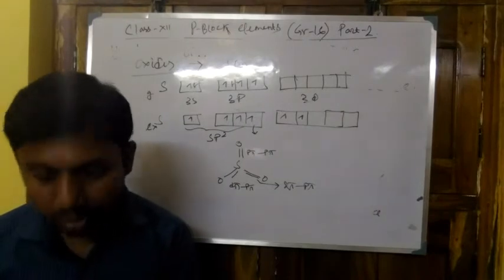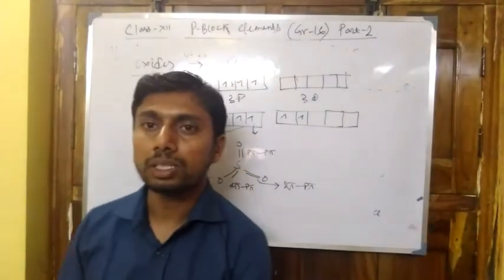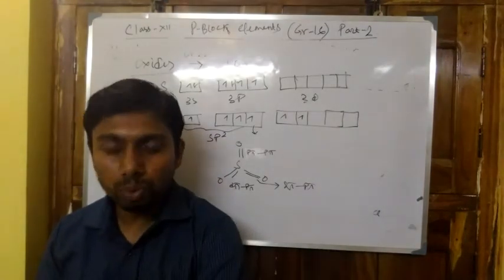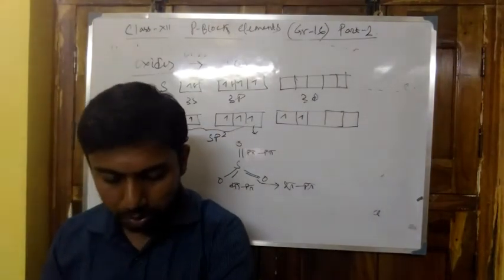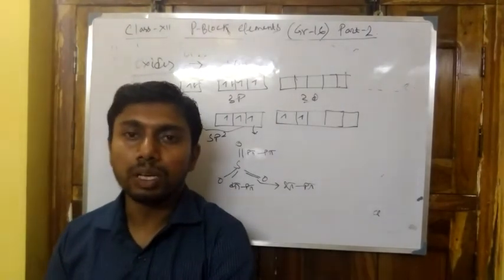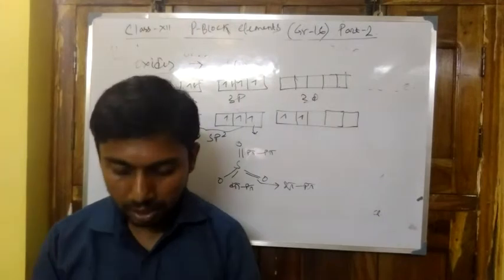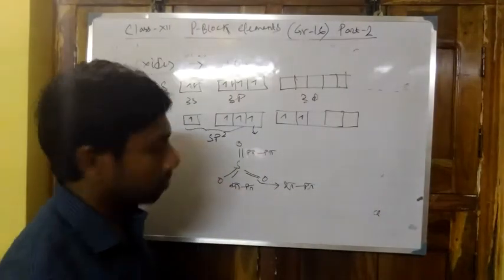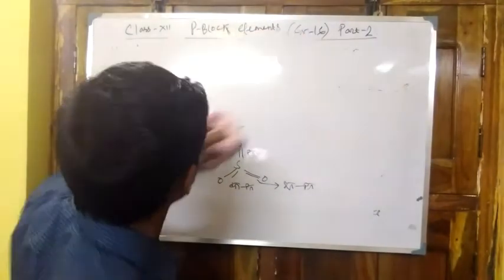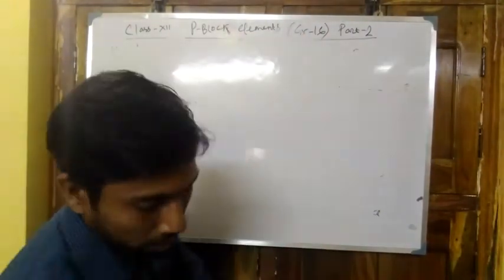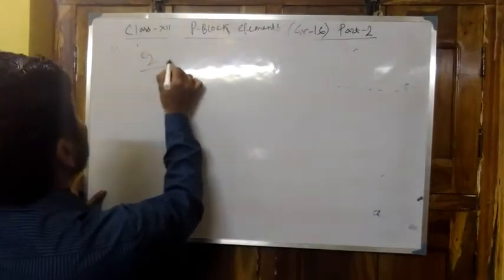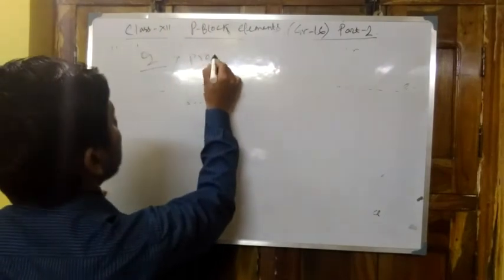Next one is dioxygen. Dioxygen is found in gaseous form in nature, that is O2, and now, how is it prepared? First of all, from chlorates or nitrates, by heating we can produce oxygen, that is 2KClO3. Now we have to study some properties of dioxygen. So first of all, preparation.